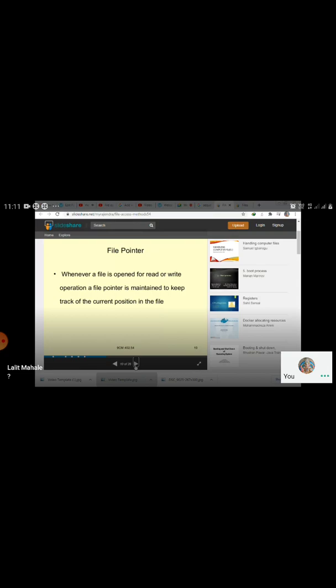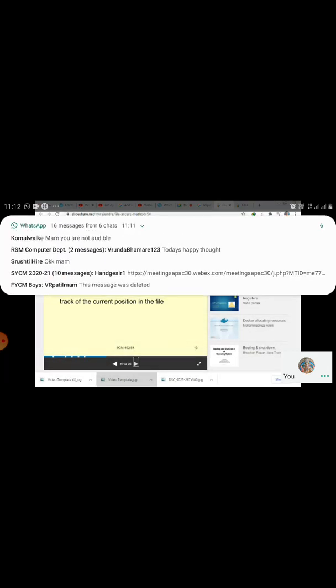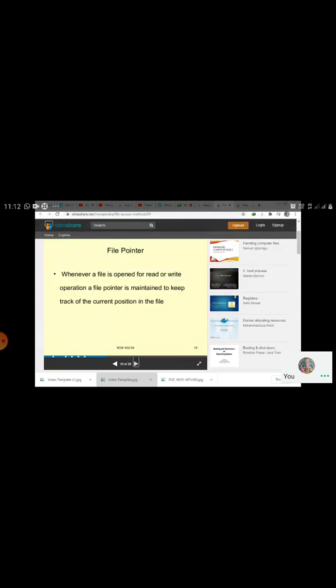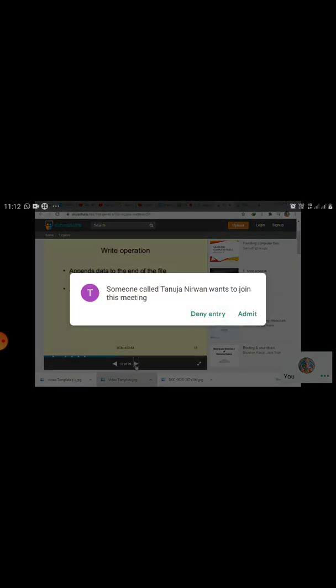So the file pointer is given. Whenever a file is opened for read or write, the file pointer is maintained to keep track of the current position in the file. The read operation reads the next portion of the file and automatically advances the file pointer.